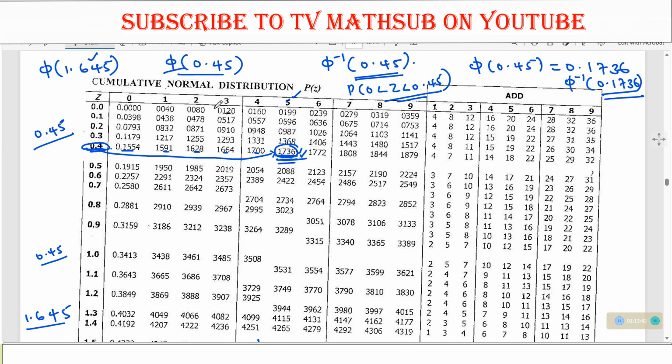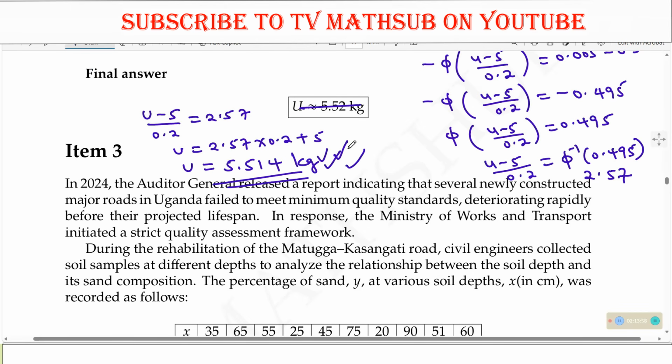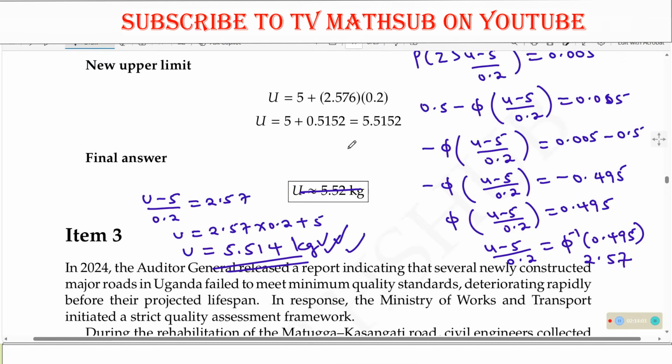In most cases, the easier ones are taking the table reading because you take them directly. You look for the value where it is, get the corresponding value, and that is done. So that is what is done there. Okay, so that is about item 2.